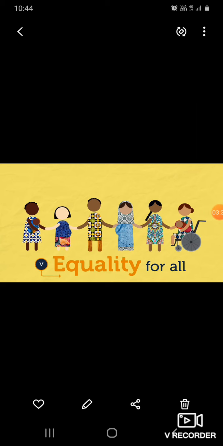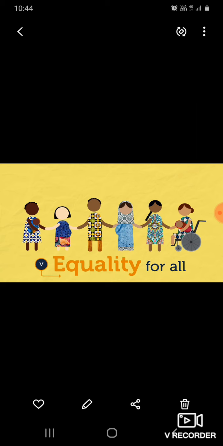First let us see about the right to equality. What is the right to equality? According to this right to equality, all are equal before the law. Nobody is above the law, and all deserve equal protection in our country, and it is accepted to include the right to equality. That is the right to equality.